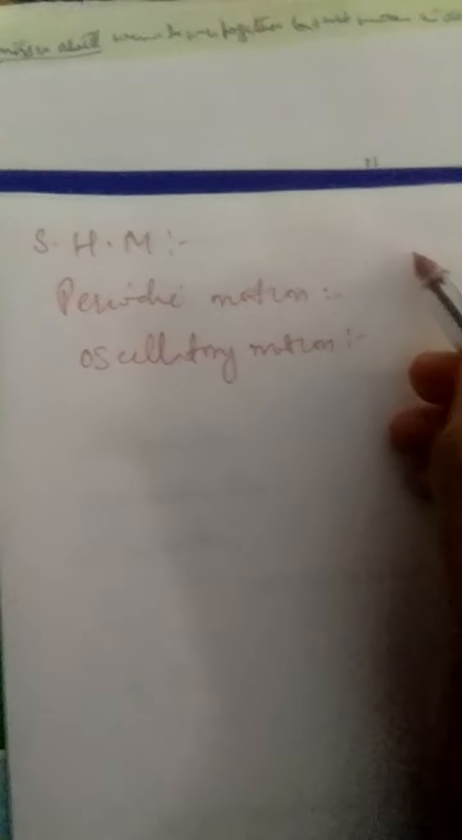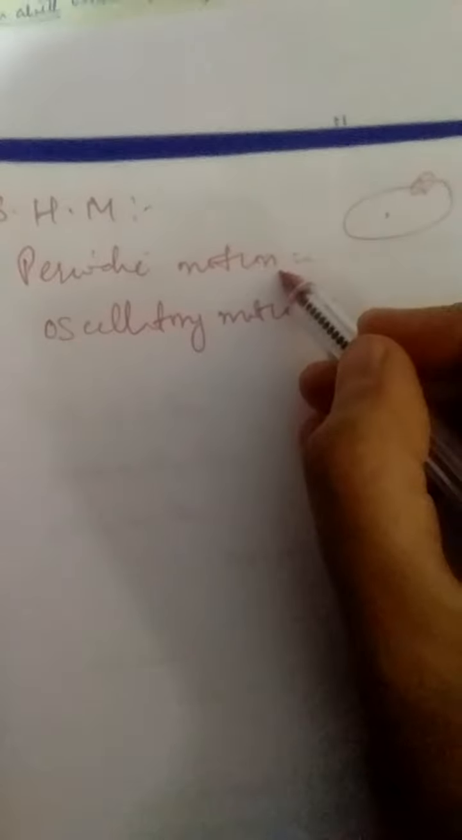For example, motion of planets around the sun. These are periodic motions because they repeat themselves after a certain interval of time. Similarly, the motion of the pendulum of a wall clock is a periodic motion. The motion of the minute hand, the hour hand, and the second hand of a clock are all periodic motions because they repeat themselves after fixed intervals of time.